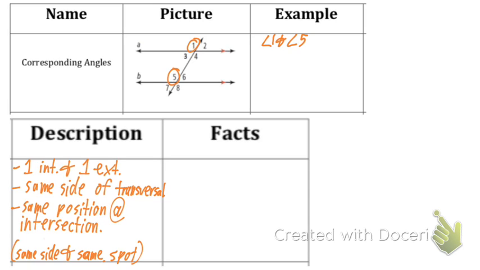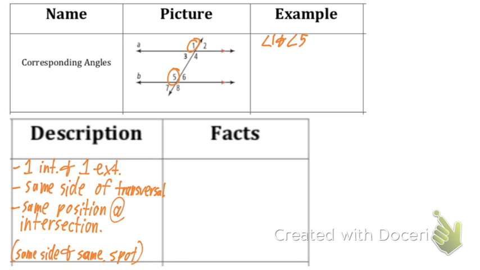So it hits the first description. They are both on the same side of the transversal. The transversal is running up and down at an angle. They're both on the left. And they're both in the same position at the intersection. Angle 1 at this intersection up here is the top left angle. Angle 5 is also the top left angle, just of this bottom intersection.